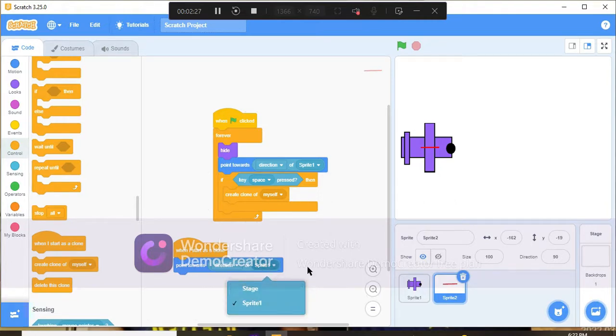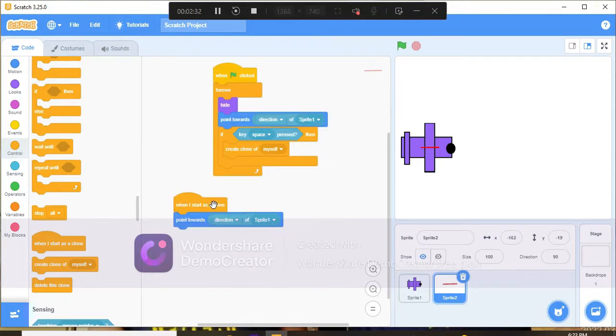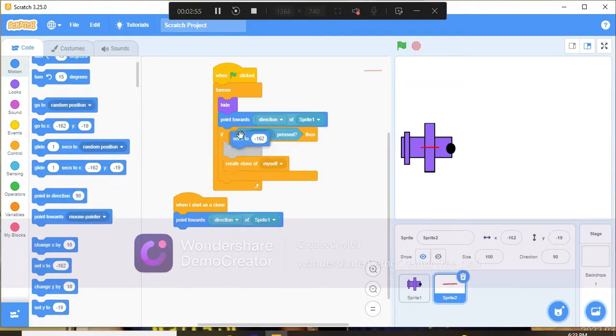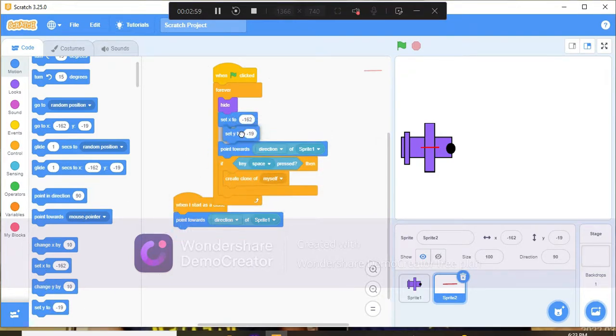Now point towards the direction of sprite, not direction of sprite 1. Yes, it will point to direction of sprite 1. And now we have to also put set x to and set y to.